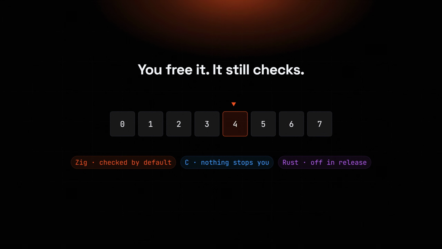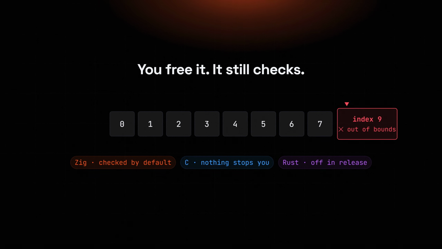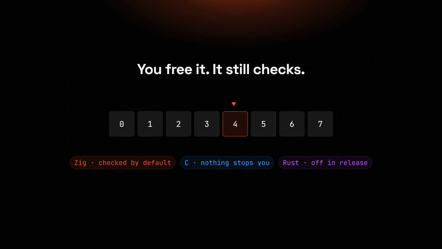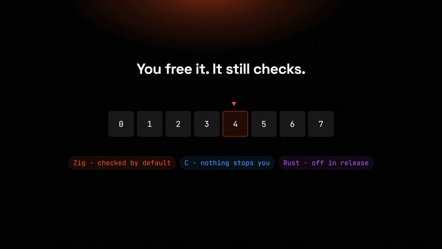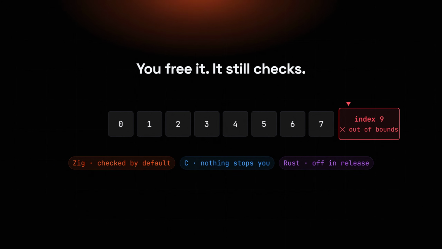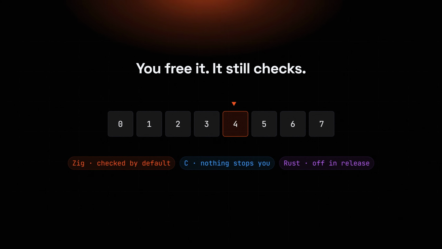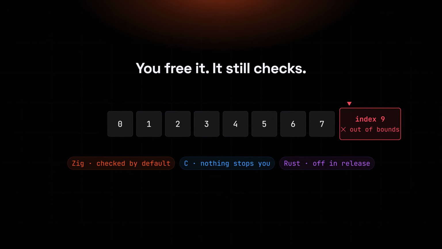You still free your own memory here, like C, no garbage collector, no borrow checker, but safe builds add bounds checking and overflow checked arithmetic by default, which only Ada and Swift really bother with. Rust, famously, turns those overflow checks off in release.